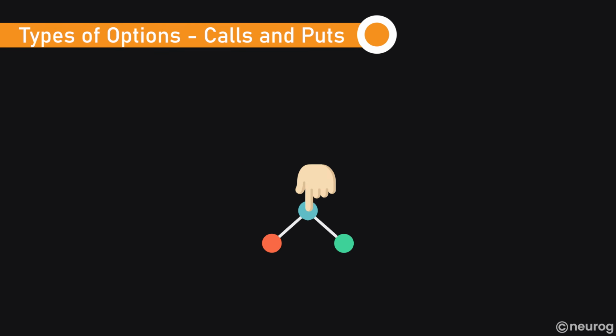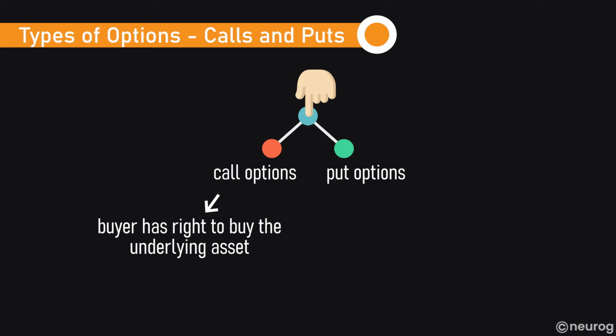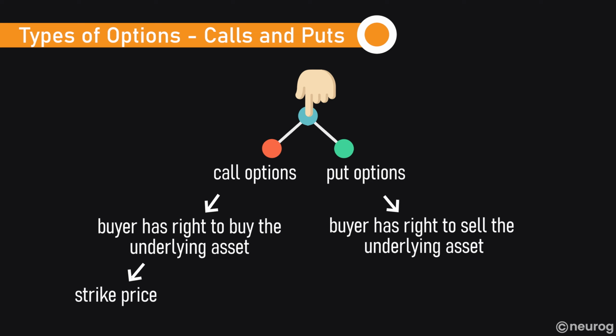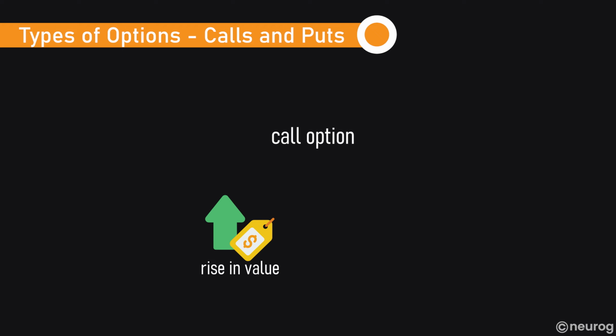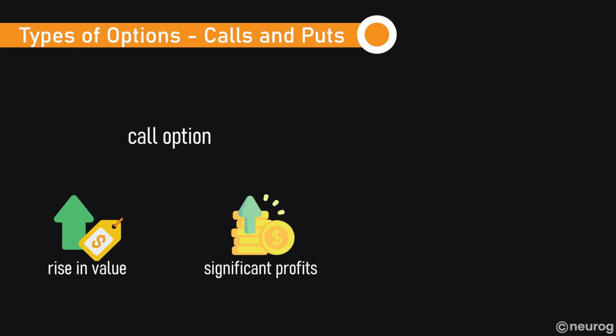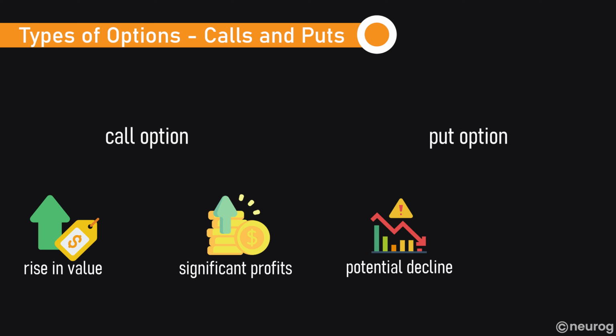There are two primary types of options: call options and put options. A call option gives the buyer the right to buy the underlying asset at the strike price. Conversely, a put option gives the buyer the right to sell the underlying asset. For example, buying a call option on a stock you believe will rise in value can offer significant profits with limited risk. On the other hand, buying a put option can be a way to profit from a stock's potential decline or to hedge against downside risk in a stock you own.